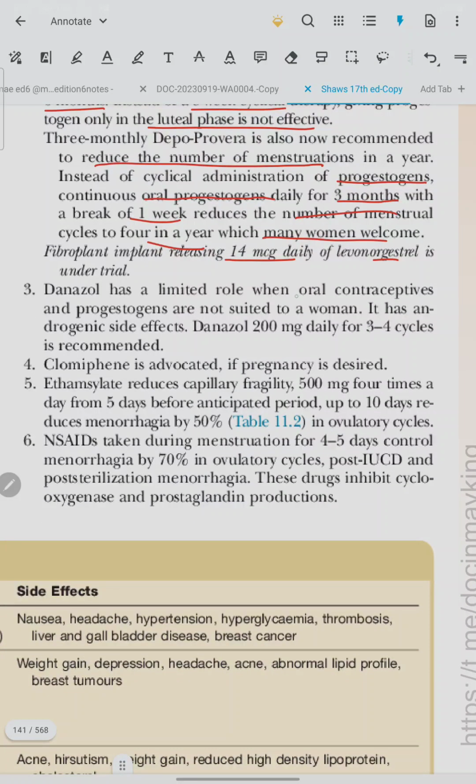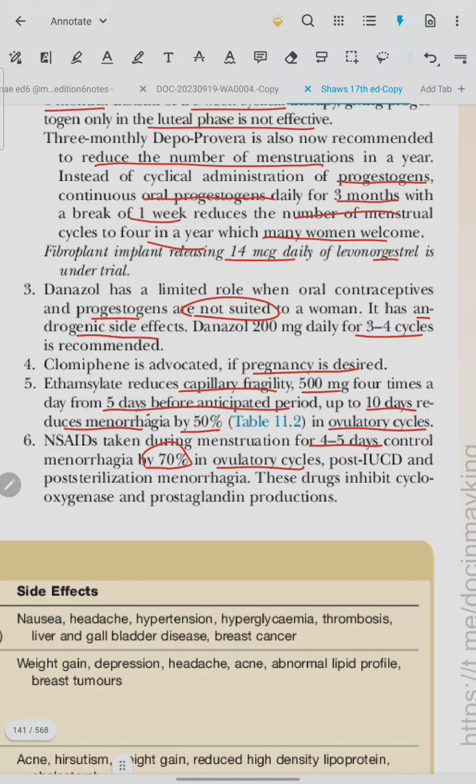Danazol has a limited role when OCPs and progestogens are not suited to the woman. It has androgenic side effects. Danazol 200 mg daily for 3 to 4 cycles is recommended. Clomiphene is advocated if pregnancy is desired. Ethamsylate reduces capillary fragility, 500 mg 4 times a day from 5 days before the anticipated period up to 10 days, reduces menorrhagia by 50% in ovulatory cycles. NSAIDs taken during menstruation for 4 to 5 days control menorrhagia by 70% in ovulatory cycles.